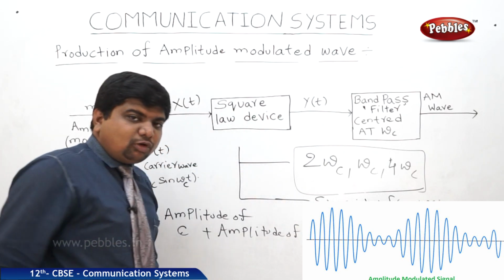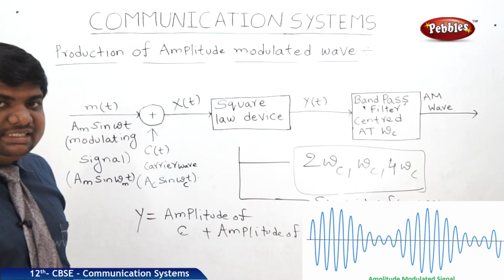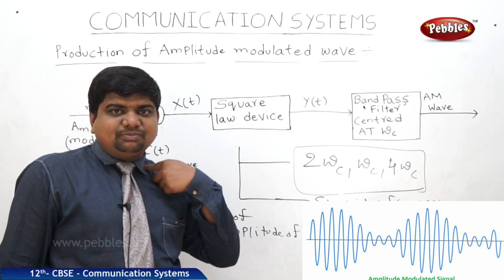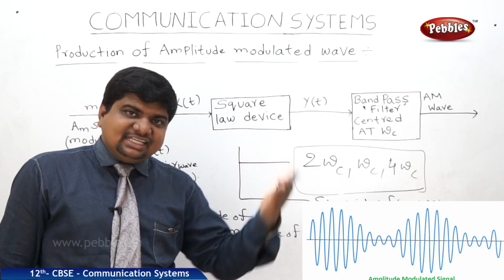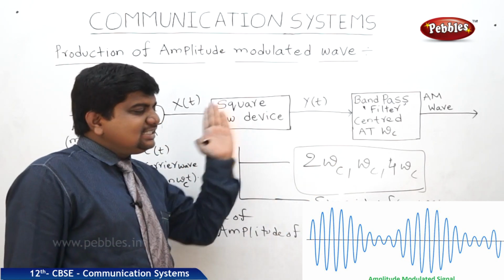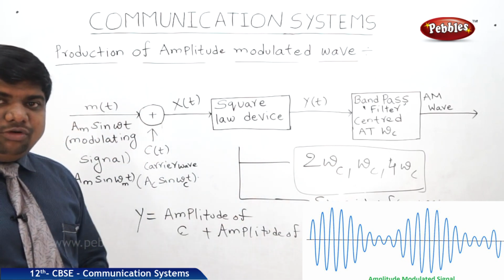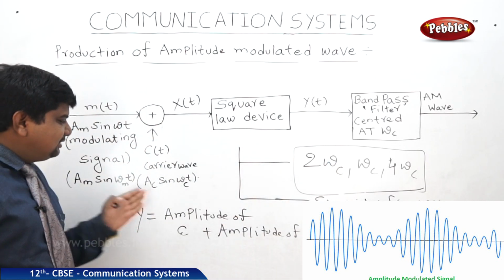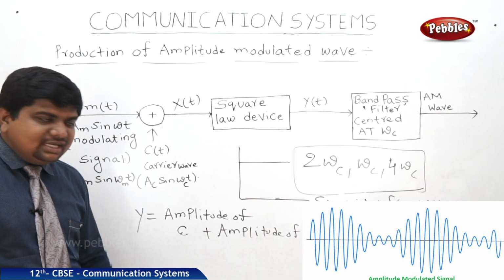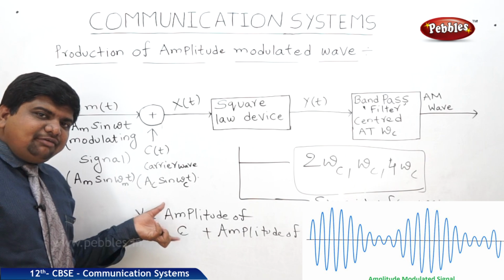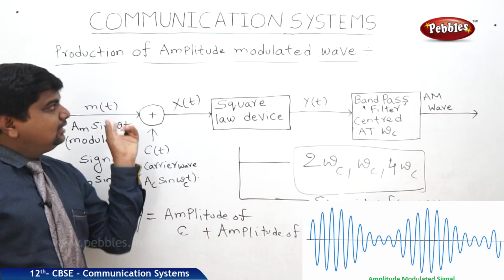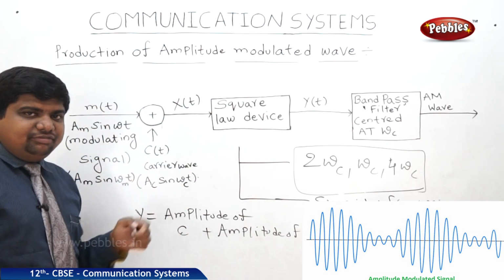So the general wave propagation for this amplitude modulated wave is in the form of ax plus bx square. So we can write it as bx plus cx square, which varies with time. In place of x and x square, we are going to substitute AM sin omega mt and AC sin omega ct. After that, we will get the resultant wave propagation. Now we will see the equation part for this production of modulated wave.